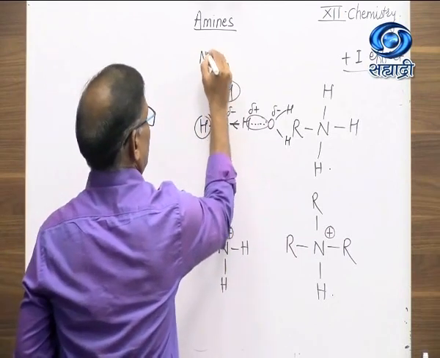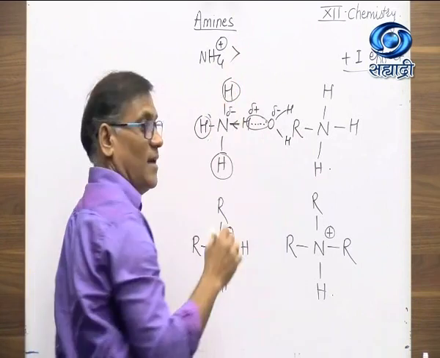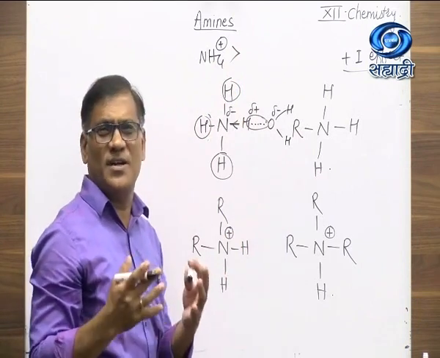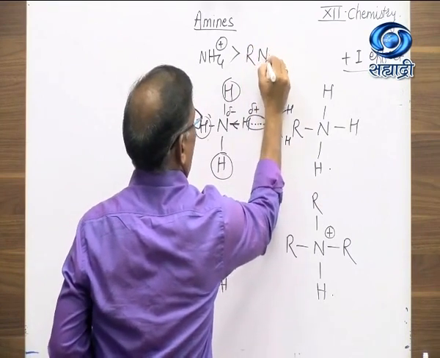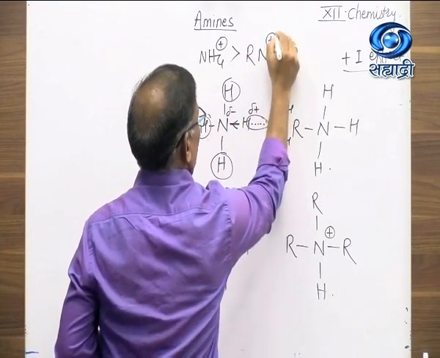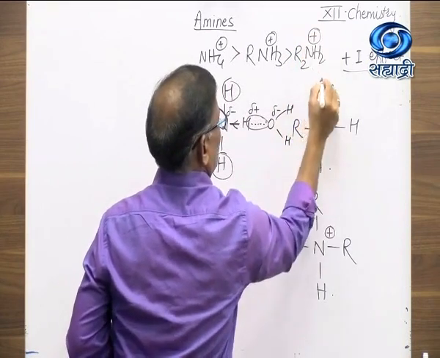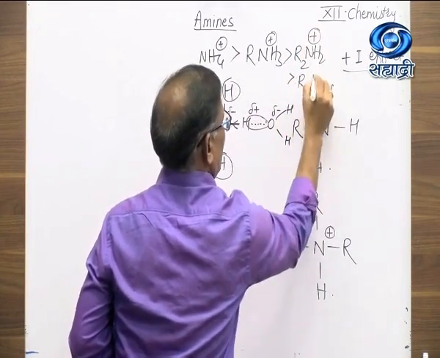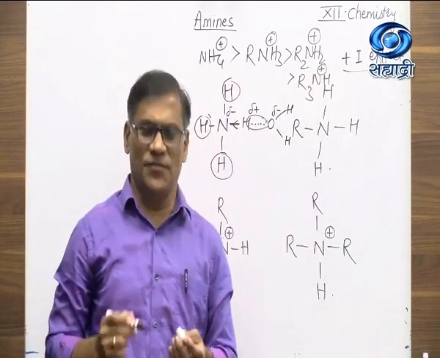So automatically hydrogen bonding with water is decreasing, and therefore it is just oppositely observed. Like ammonium ion is more basic, because solvation effect is very important here. Ammonium ion is more basic than RNH3 plus, greater than R2NH2 plus, greater than R3NH plus. So this is the solvation effect.